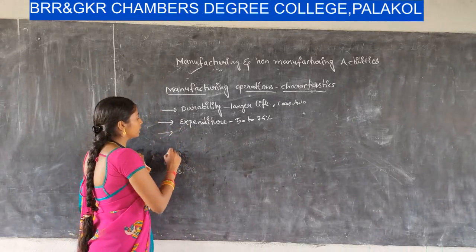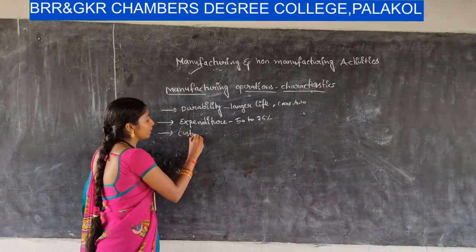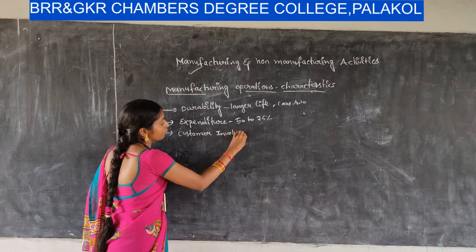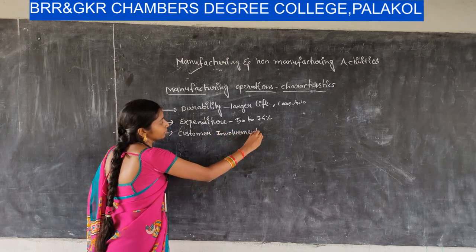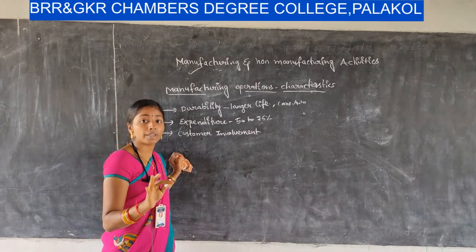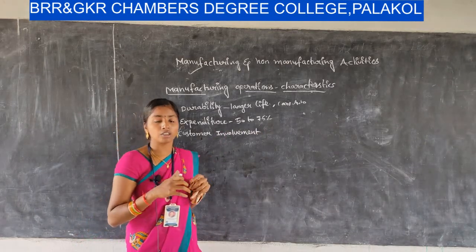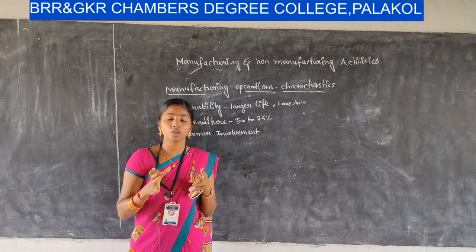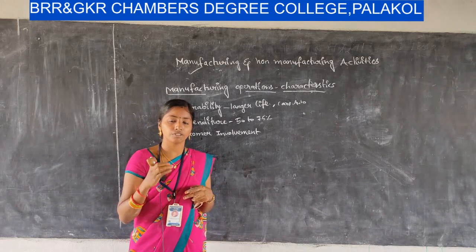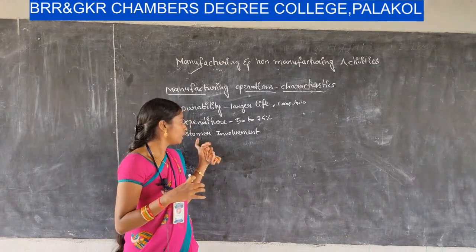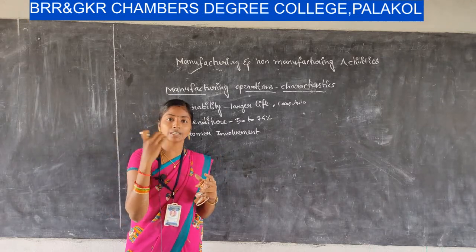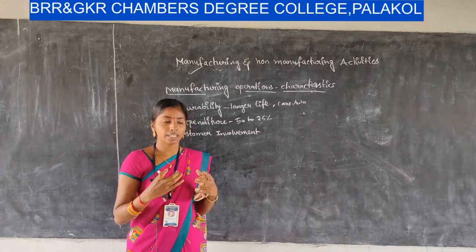Okay, next one, customer involvement. In the manufacturing organization, customer involvement may not occur, because the organization produces standard products depending upon the specifications of the market. They produce products from different places throughout the country. For example, consider a car.